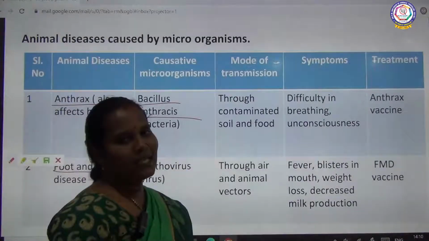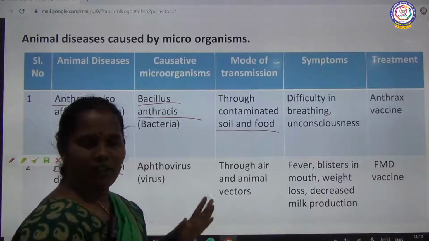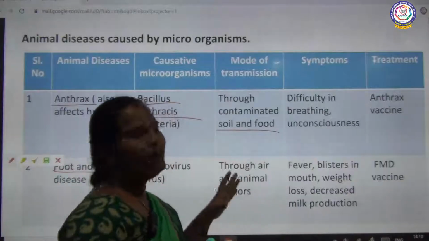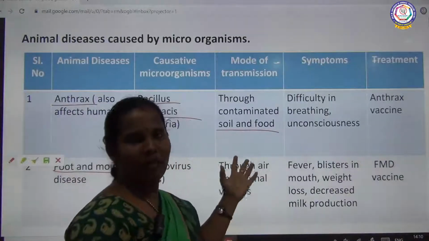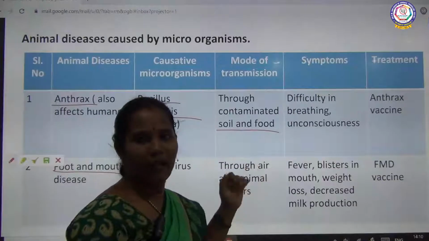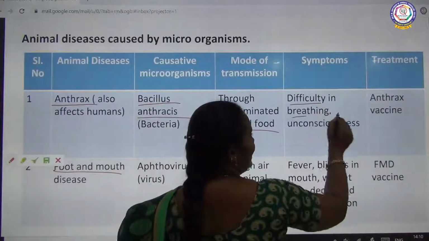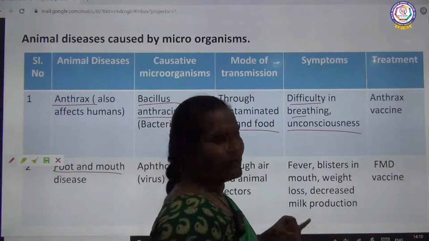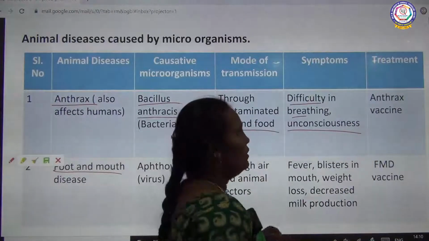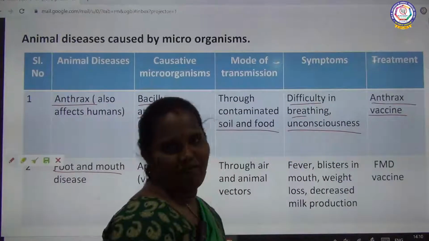The mode of transmission is through contaminated soil and food. The same, spoiled contaminated food: if a person eats this contaminated food, the person can be infected easily. Symptoms are difficulty in breathing and then an unconscious stage. Treatment is the anthrax vaccine.